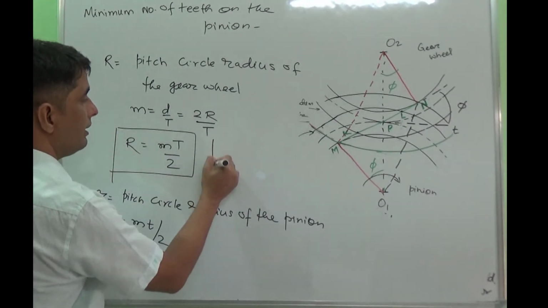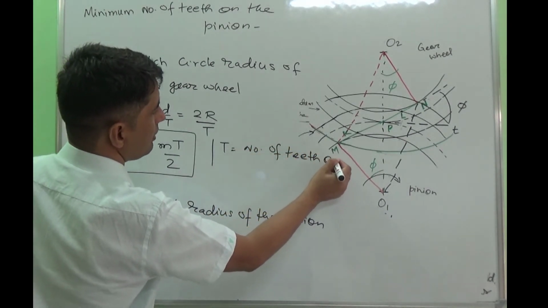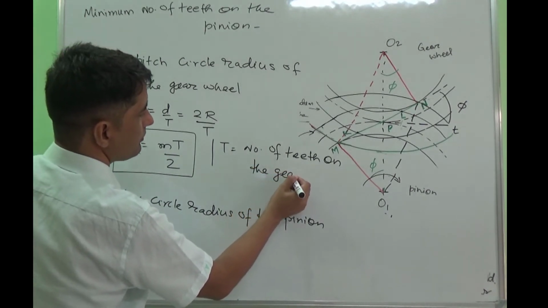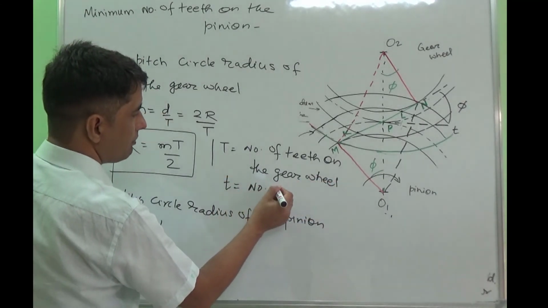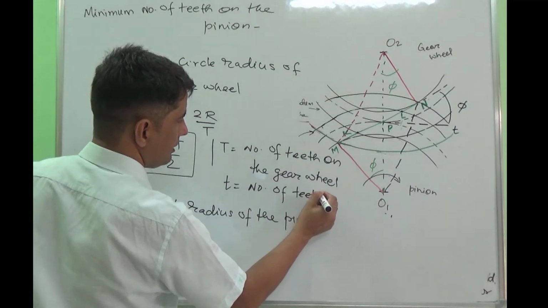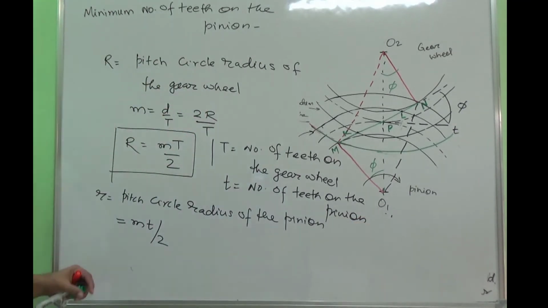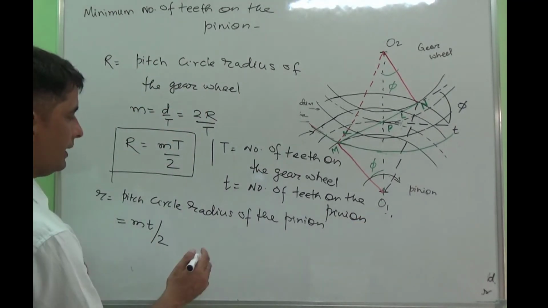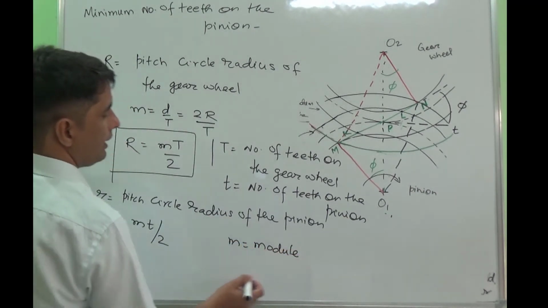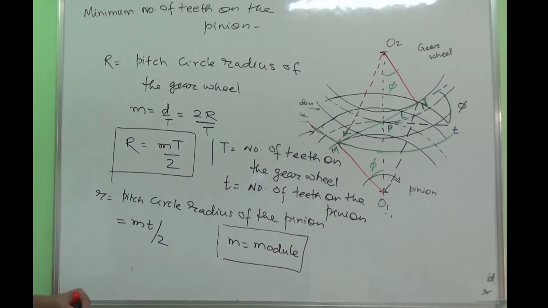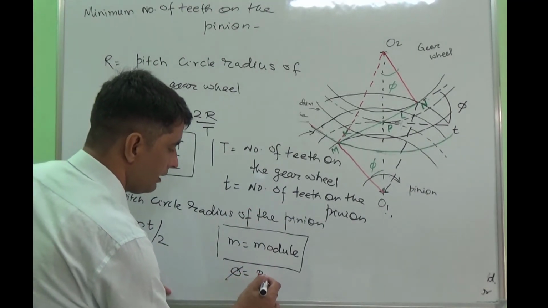So again I am writing over here, capital T is the number of teeth on the gear wheel, whereas small t is the number of teeth on the pinion. At the same time, we can mention that m is nothing but the module of two mating gears, and as we said, for proper meshing, the module must be the same. And I have already said phi is the pressure angle.